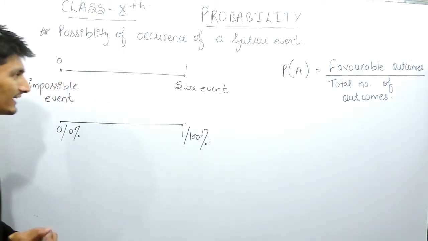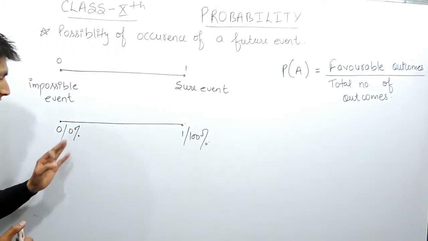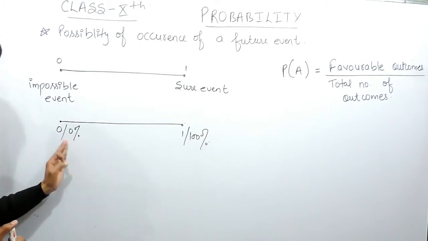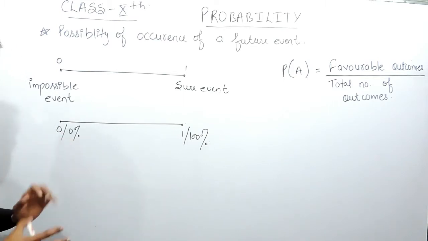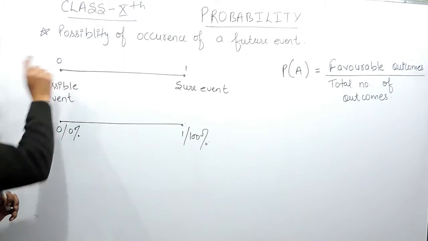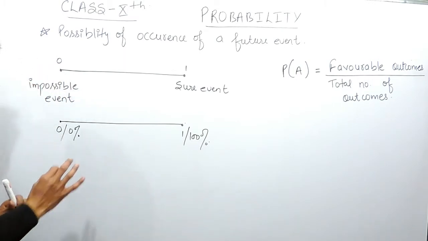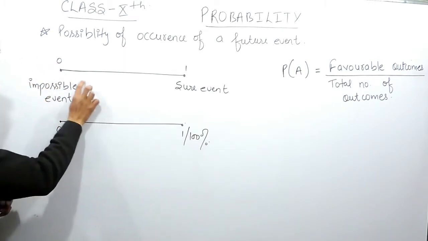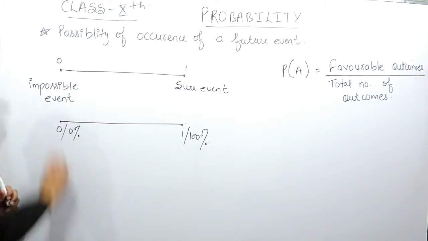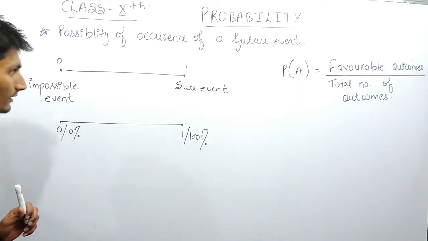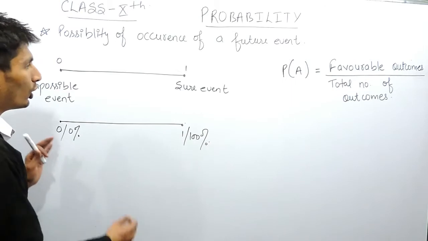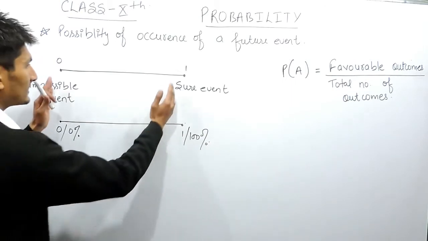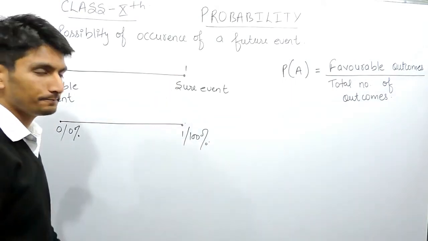Now, if you are 0% sure, that this is not going to happen, means the possibility of that thing is 0, in that case, that event is known as impossible event. And all probabilities lie between this scale.